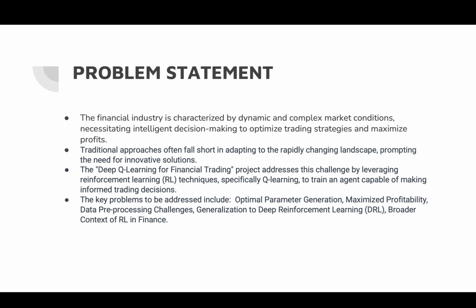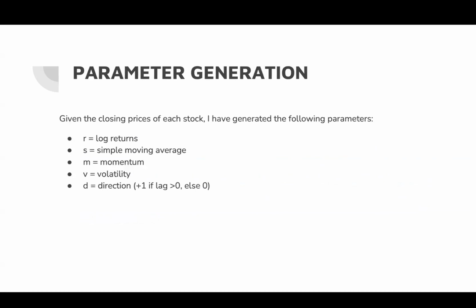The key problems to be addressed here include optimal parameter generation, maximize profitability, data preprocessing challenges, generalization to deep reinforcement learning, and a broader context of reinforcement learning in finance. So the following parameters have been generated for the training of our base learner. The parameters here are log returns, simple moving average, momentum, volatility, direction.